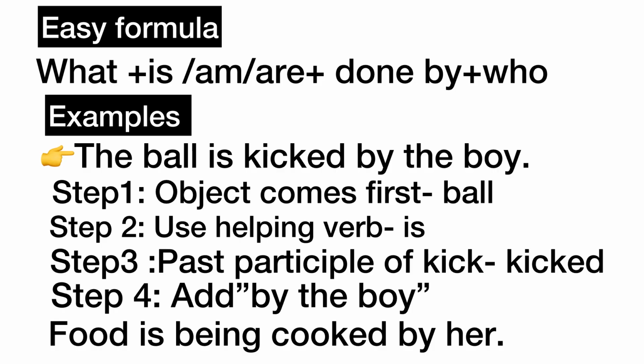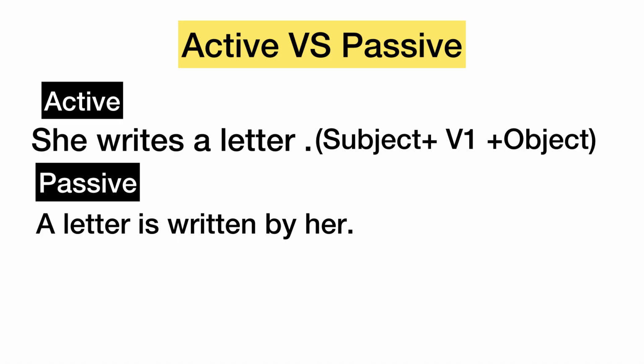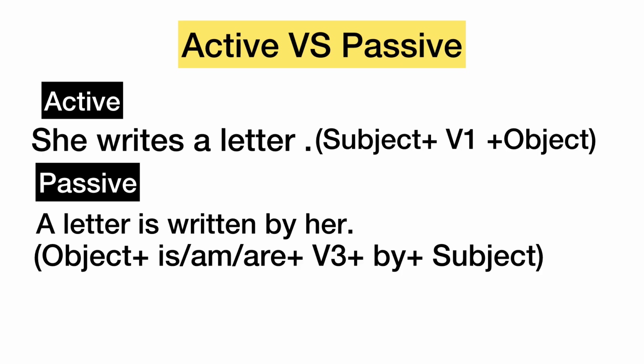Now let's see another example. Food is being cooked by her. Now let's understand what is the difference between active and passive voice. In active voice, we write she writes a letter. Now change it to passive sentence. A letter is written by her. So in active voice, we use subject plus verb plus object. In passive voice, we use object plus is or am or are plus verb plus by plus subject.